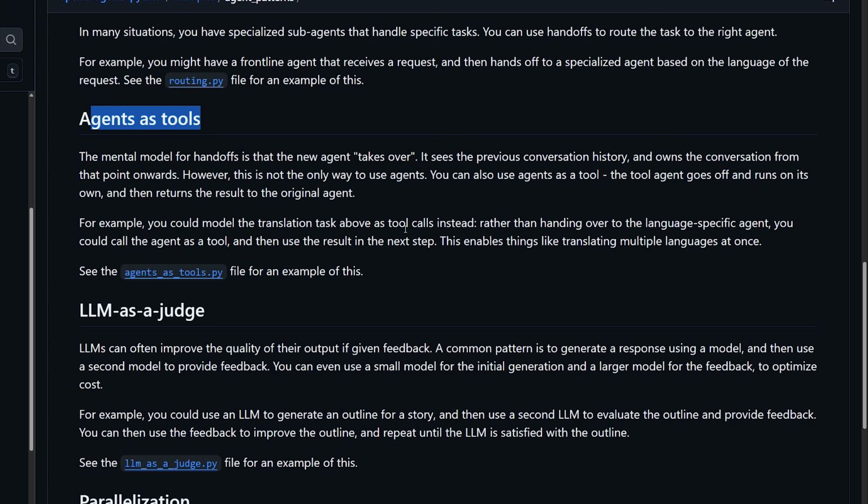However, you can use an agent as a tool because, as we know, if you've ever seen a trace for a tool, whenever an agent calls a tool, it returns back the value from the tool to the agent to do whatever it wants with that information. We can use an agent as a tool so that the tool agent goes off and runs on its own and then returns back to the original agent. So for example, you can model the translation task above as tool calls instead. Rather than handing over to the language specific agent, you could call the agent as a tool and then use the result in the next step. This enables things like translating multiple languages at once. So let's check it out.